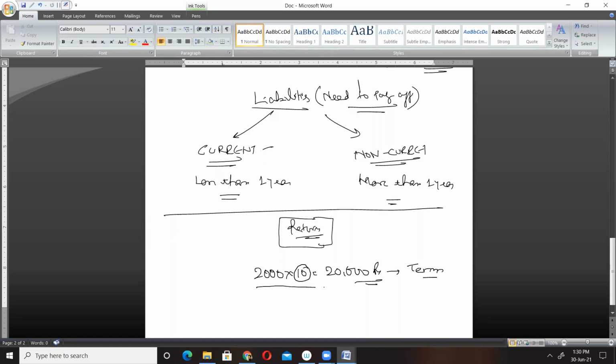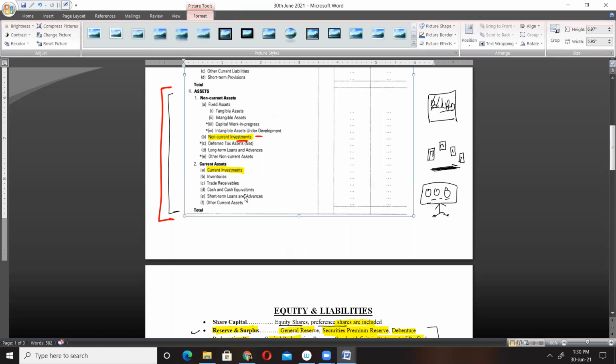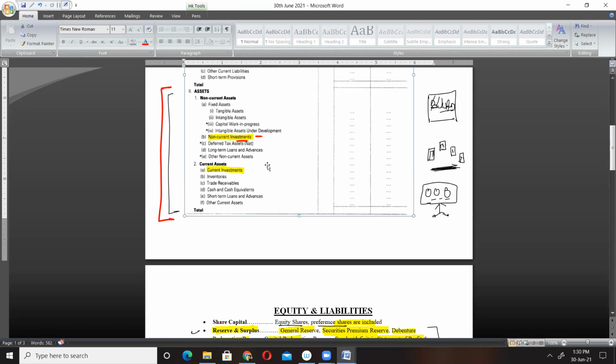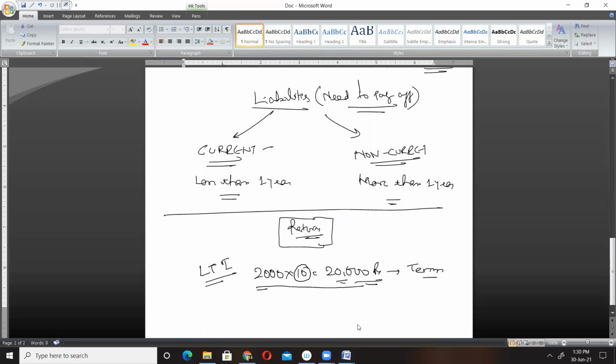The investment of ₹20,000 which I have made here, I made keeping my long-term goal. So this is my long-term investment, and such investments will be shown under the category non-current investment. Generally investments are non-current only if it is not mentioned in the question. Similarly, we have current investment. These are investments done for a regular return or short-term investments, in short-term marketable securities, which you can redeem immediately.